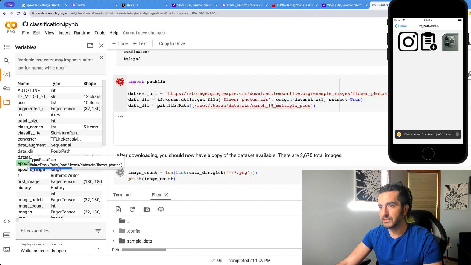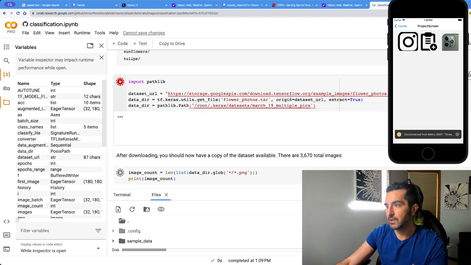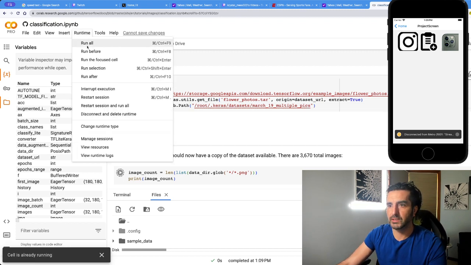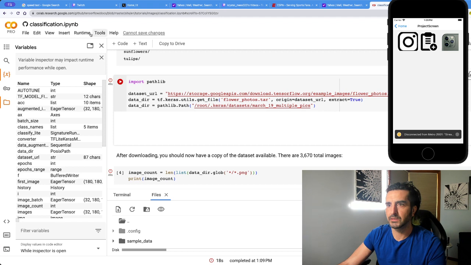Maybe it wants two parens, apostrophe. What's it called when you open quote? Is that what it's called? Let's go play. Let's go run. Can we stop? Interrupt execution. Let's go run all. All right, cool. So it's trying to run it.